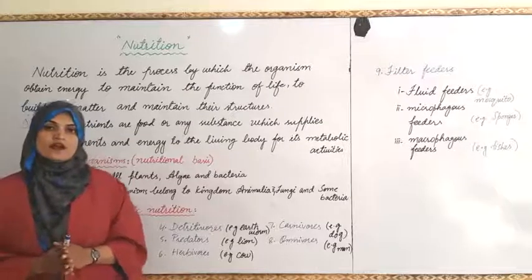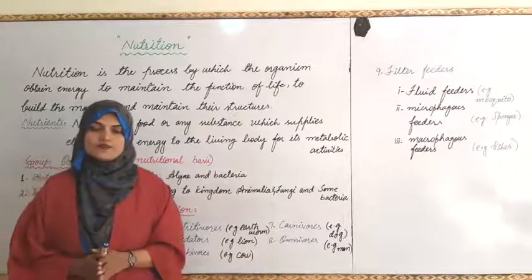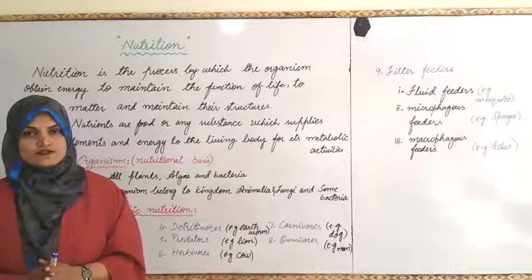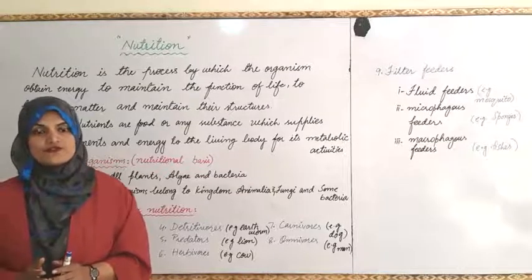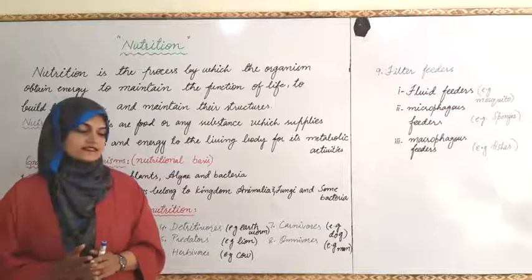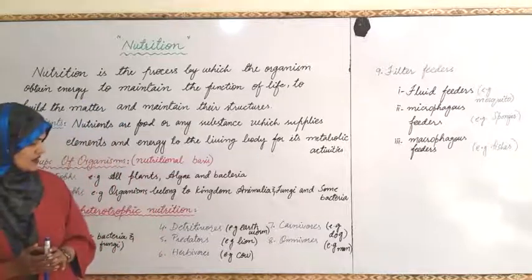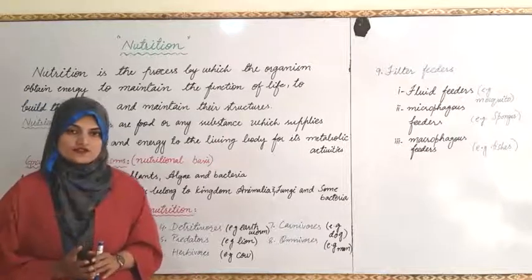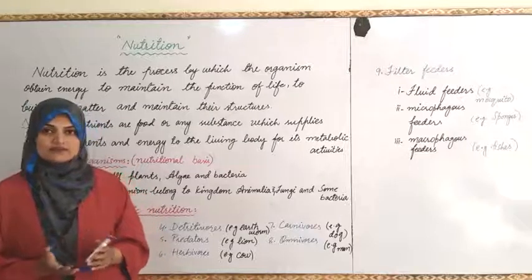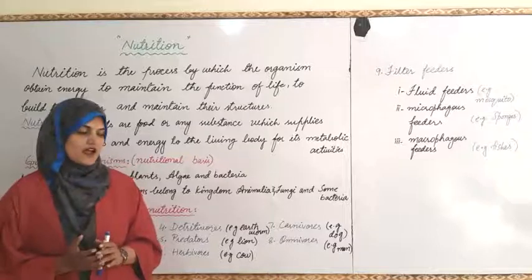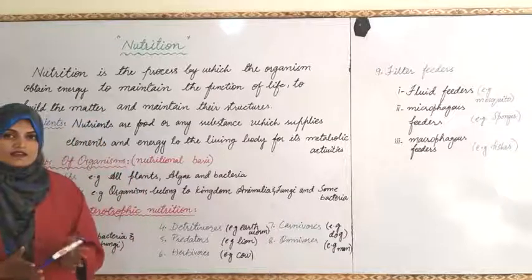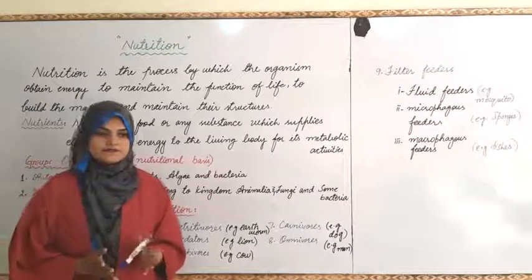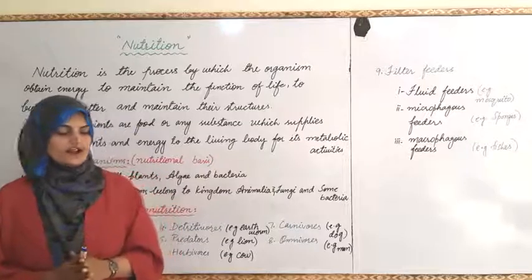Herbivores. Herbivores are those living organisms that get their food from eating autotrophs, like plants, vegetables and fruits. The organisms that get their energy and various types of nutrients by eating plants, vegetables and fruits are termed herbivores. An example is cow. Other examples are goat, sheep and hen. These all are examples of herbivores.